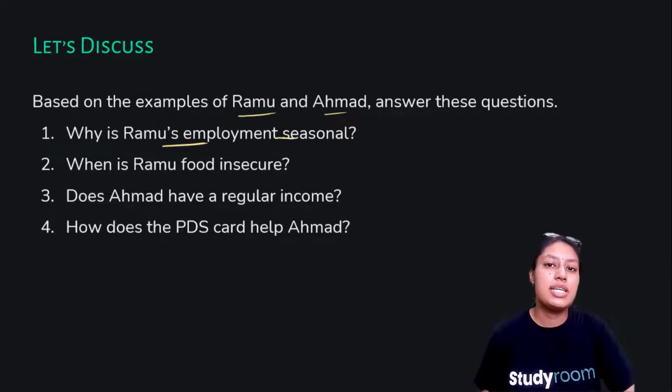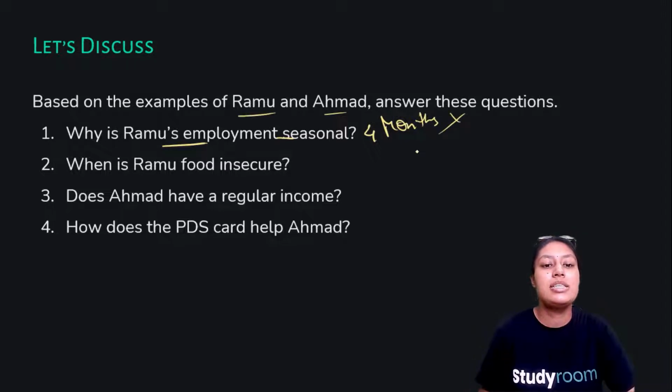Because he works in the sector which does not require field work in all 12 months of a year. So for 4 months, when there is no work on the field, he is unemployed, and for the rest of the months which have work on the field, he is employed.